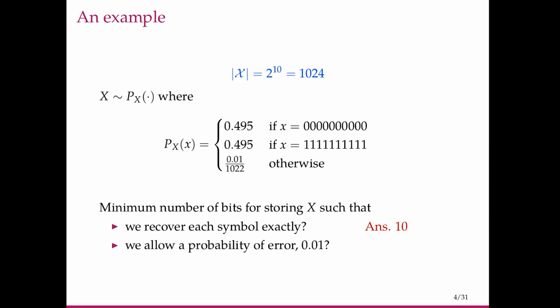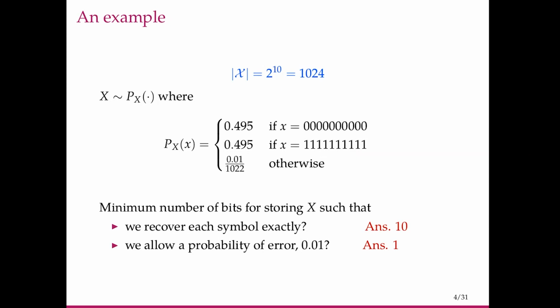But if we allow a probability of error, say 0.01, meaning we allow ourselves to be wrong 1% of the time, then using just one bit, we represent the all zero sequence using a single zero bit, and the all one sequence using a single one, and the rest of the sequences using either a 0 or a 1. Then 99% of the time we are right.